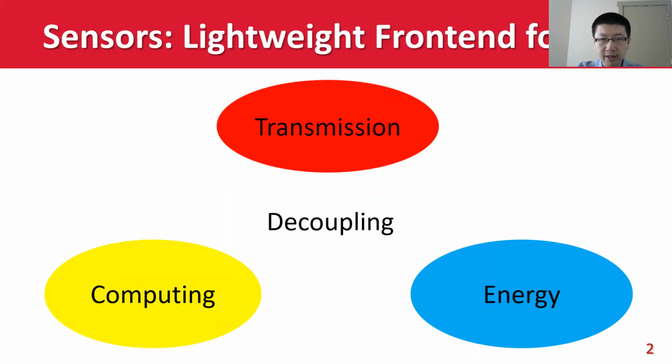What has happened and will happen to individual sensors is to decouple computing and energy source from communication.